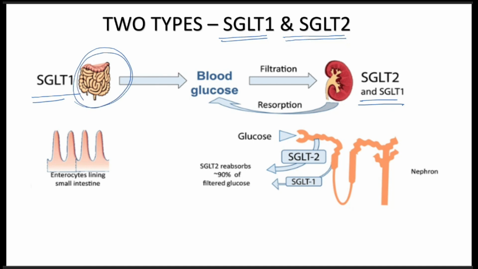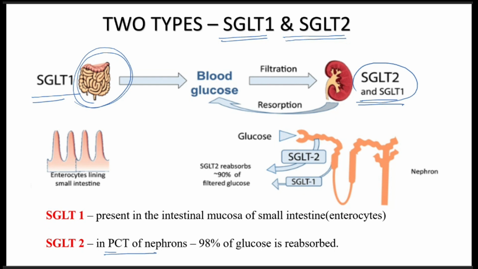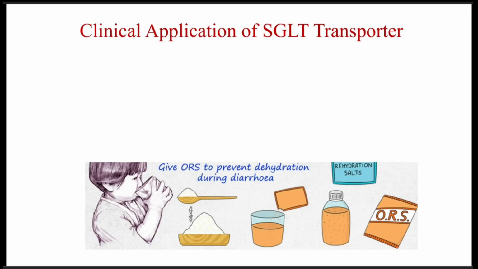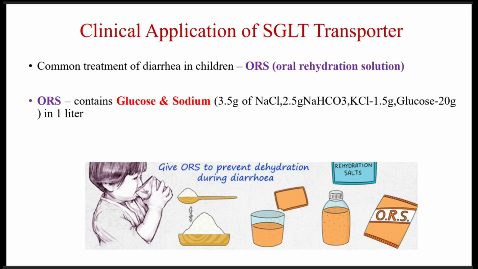SGLT1 is present in the intestines and helps in the absorption of the monosaccharides from the food, whereas SGLT2 is present in the proximal convoluted tubules of the nephrons and helps in the reabsorption of glucose. So whatever glucose is entering into the glomerular filtrate will be reabsorbed by the SGLT2 transporter so that it is not excreted.